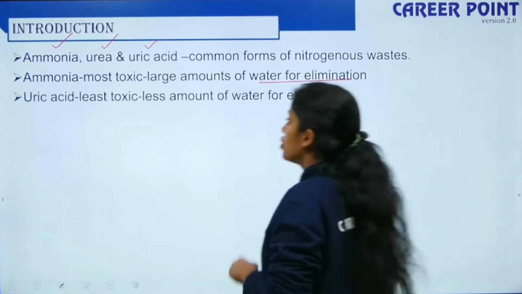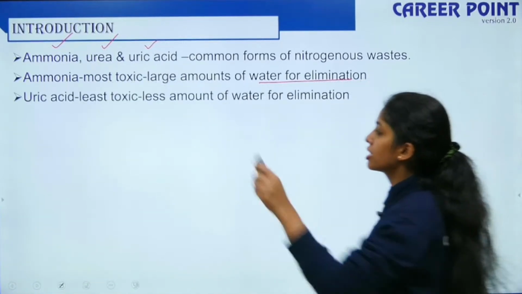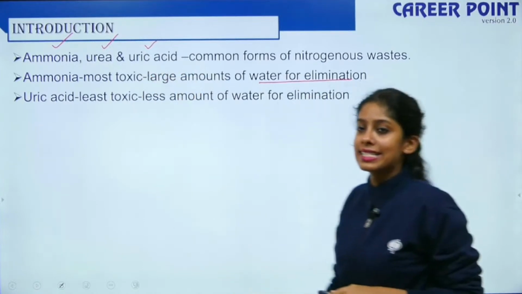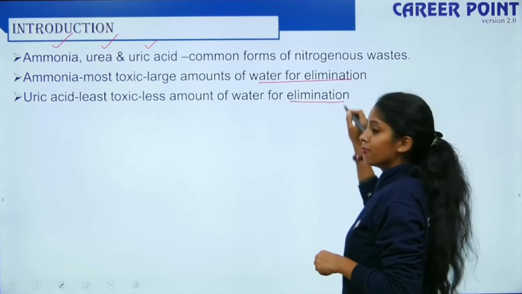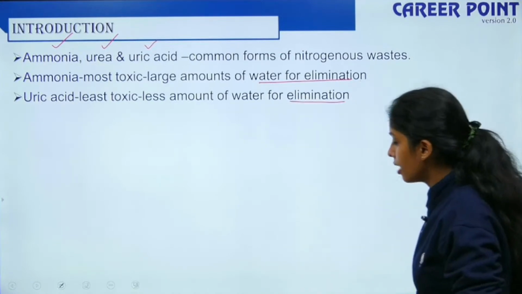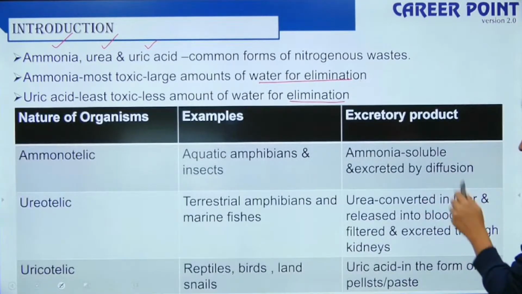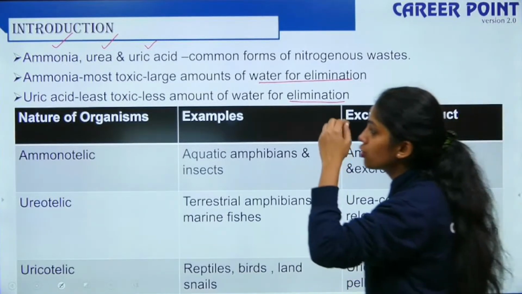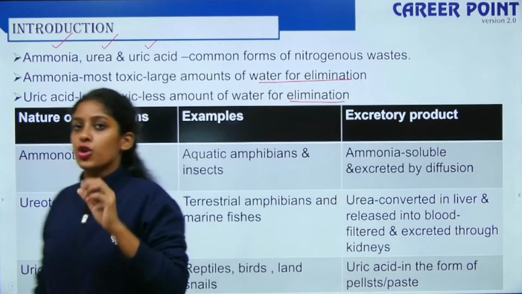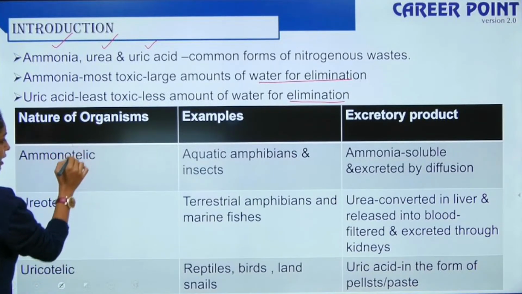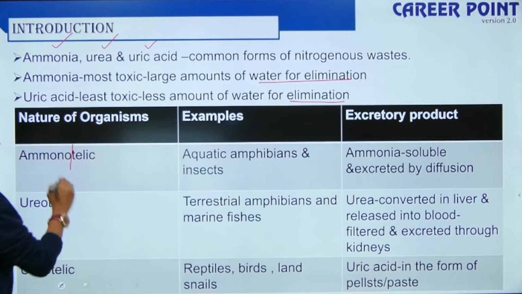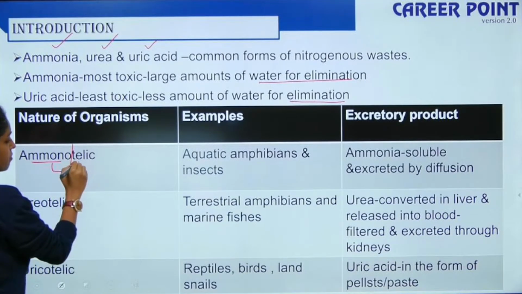Uric acid is the least toxic among these three, and it needs less water for its elimination. This is the list of organisms on the basis of their nitrogenous waste. If an organism excretes ammonia as its nitrogenous waste, that organism is known as ammonotelic. The excretory substance of this organism is ammonia.